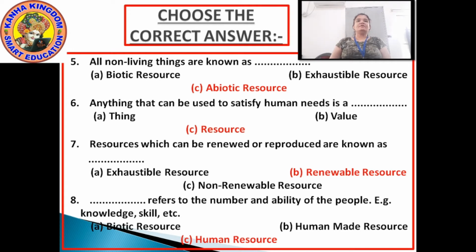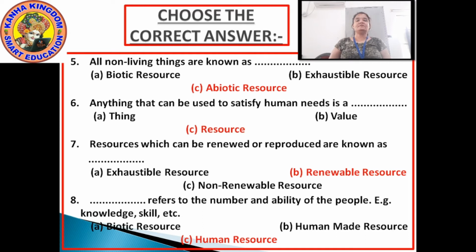Resources which can be renewed, or you can say reproduced, are known as dash. Exhaustible, non-renewable resource, or renewable resource? What are you going to call it? It is renewable resource, because it is telling us resources which can be renewed, so they are renewable resources. Okay, next,